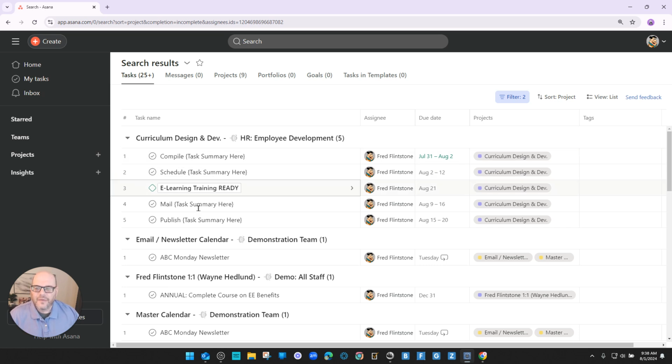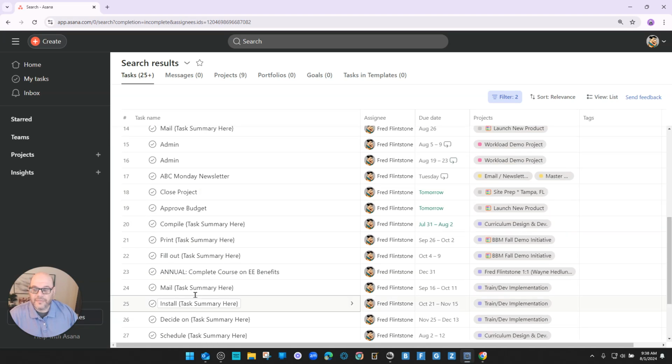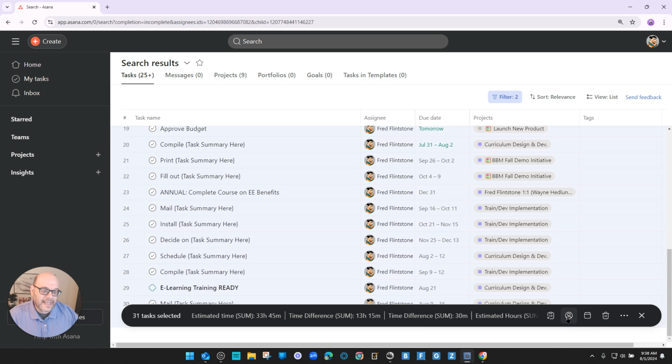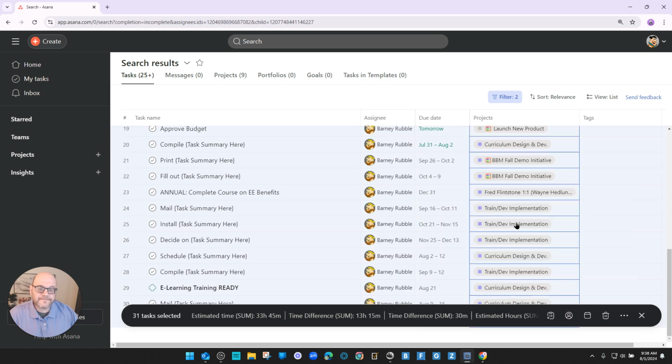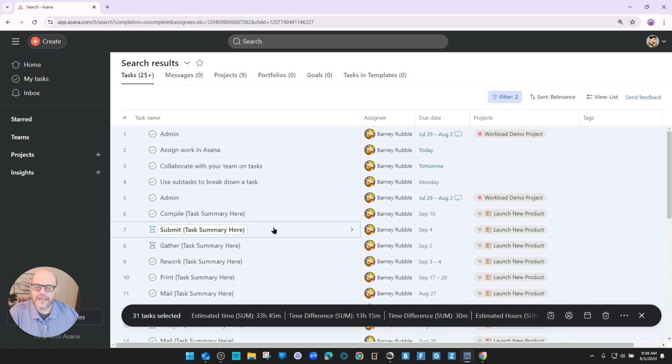So now you have a little bit more control if you want to. You can come in and say, well, some of these tasks need to be assigned to Barney, but others need to be assigned to someone else. So if you want to take a little bit more control, you can do that. Or we can go ahead and just select all those tasks again and assign them to Barney. So in this particular case, I'm going to select those 31 tasks. I'm going to go ahead and reassign them to Barney. And now, theoretically, in just a moment, usually it takes at least 30 seconds or more, depending on the number of tasks, when I jump back to My Tasks, we'll see those tasks are no longer there.